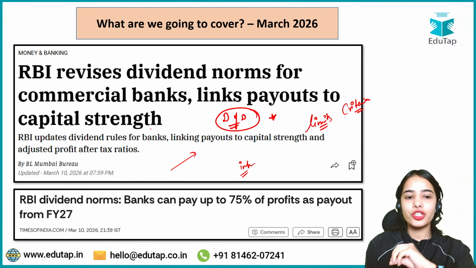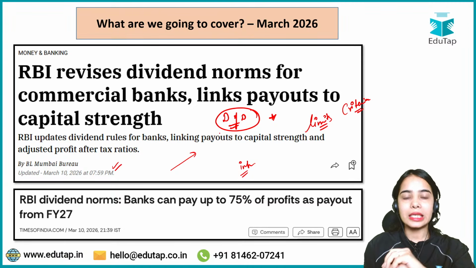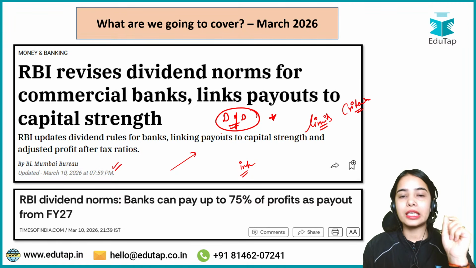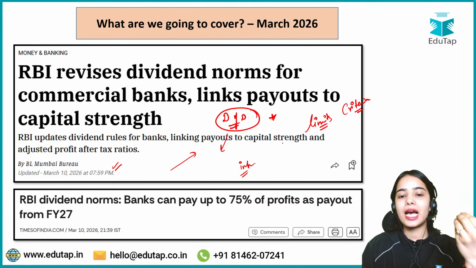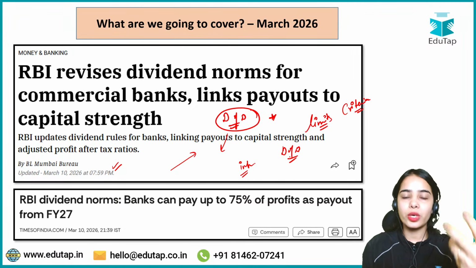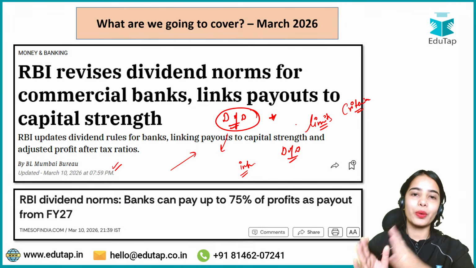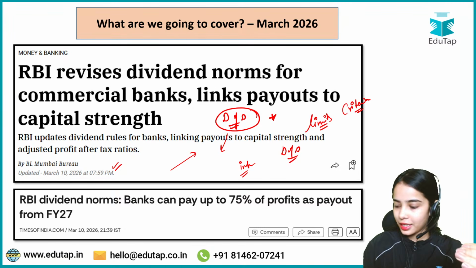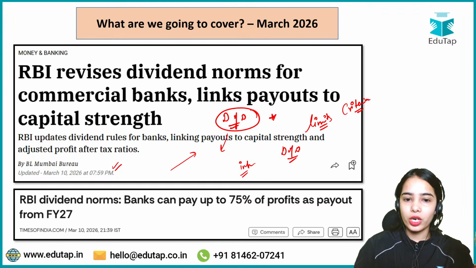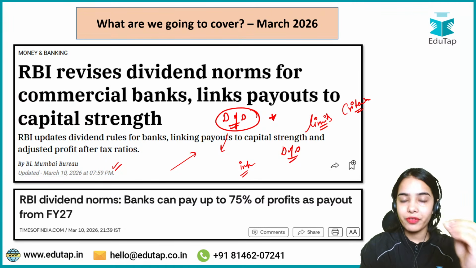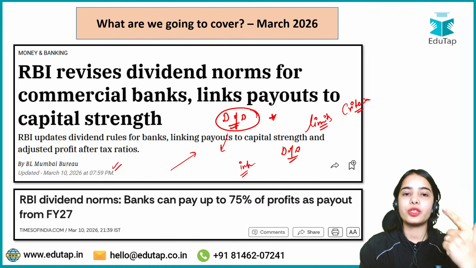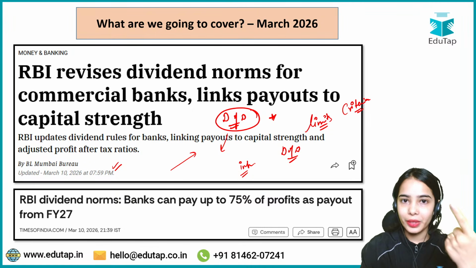In March 2026, the RBI released a notification regarding the declaration of dividend and the remittance of profits for the commercial banks, as well as the declaration of dividend by the small finance banks, regional rural banks, local area banks and the payment bank. All of this we are going to discuss in today's session in easy terms. Give me a thumbs up if I'm clearly audible and the screen is visible. The different percentages mentioned in the notification are very important from the phase 1 as well as the phase 2 perspective of the RBI Grade B 2026 examination.